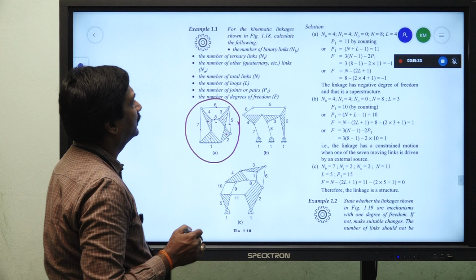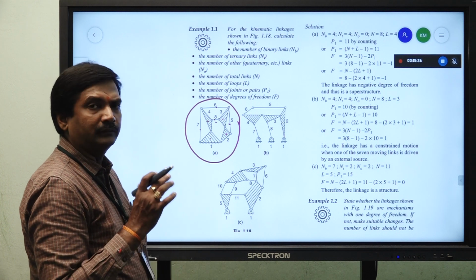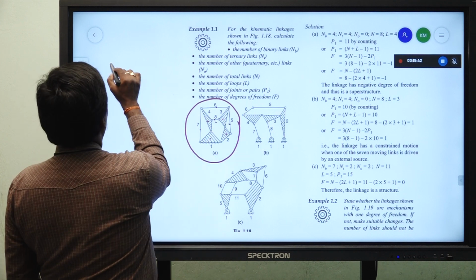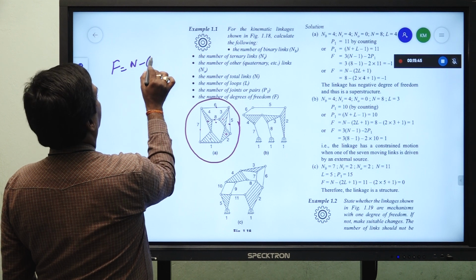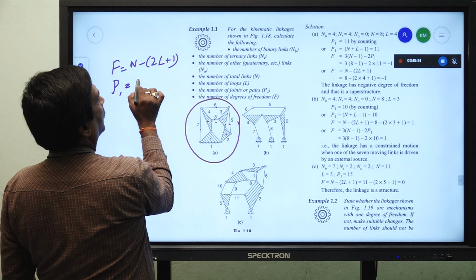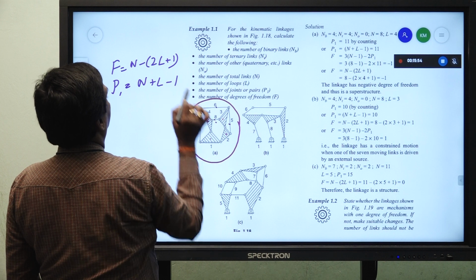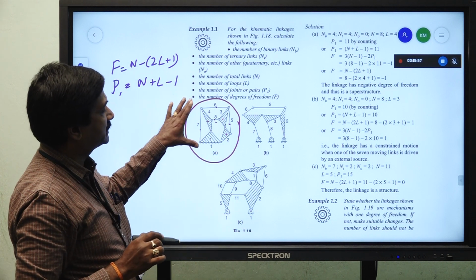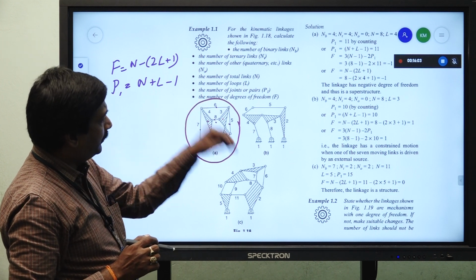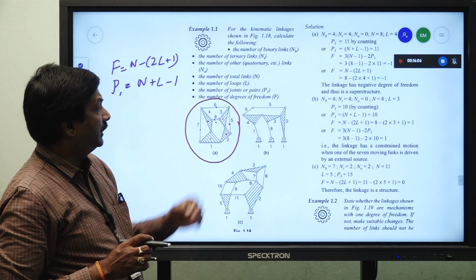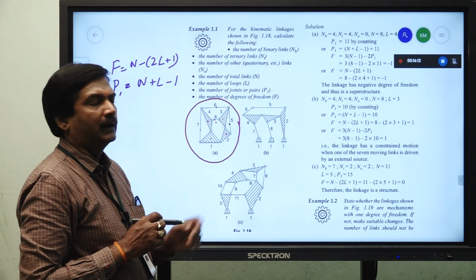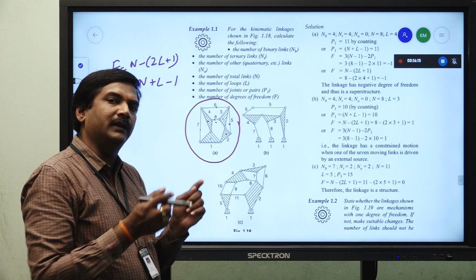So, in this problem we need to search only whether the linkage is having degree of freedom, how much it will have, based on the equations F is equal to n minus 2l plus 1 and p1 is equal to n plus l minus 1. Whether these two equations will be valid for a particular kinematic chain or not. Because suppose you are abruptly joining one of the links to a 5 link or 6 link or something. Suppose you are getting some problem in the 6 link 1 degree of freedom. Directly joining the two links abruptly in between any of the two joints.